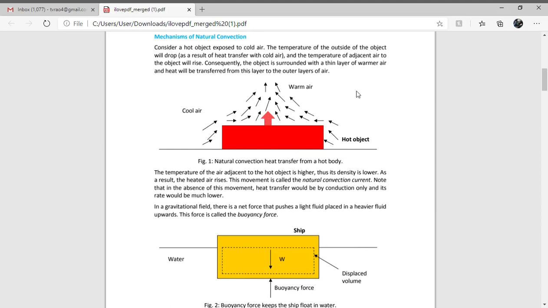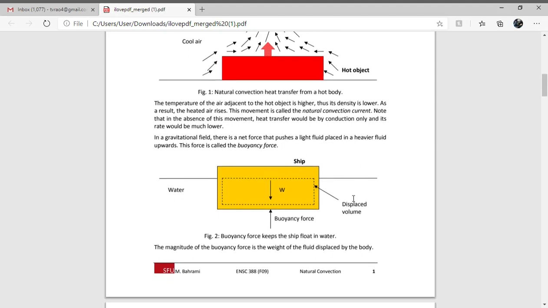And here, during natural convection, there is one more process. Once there is a fluid circulation or air circulation, some buoyancy forces act on this convection, and there will be some gravitational forces also. They act on this natural convection. So how these buoyancy forces and gravitational forces act, we will see. First of all, we should know what is meant by buoyancy.